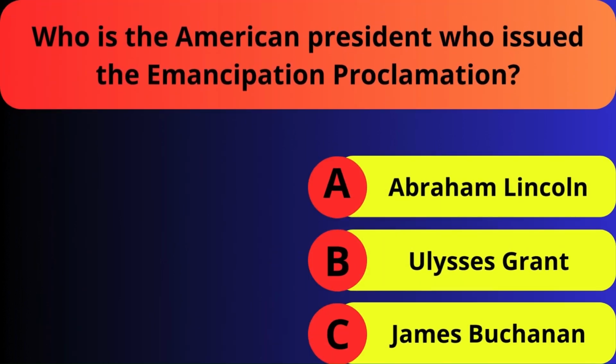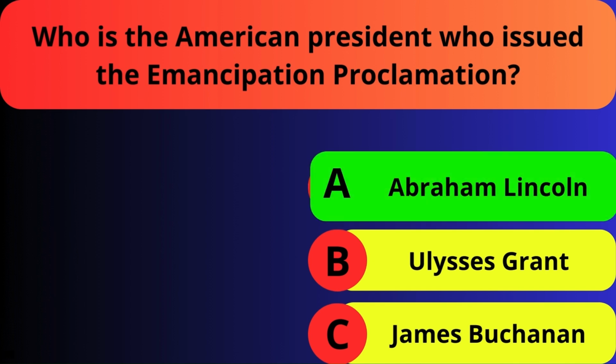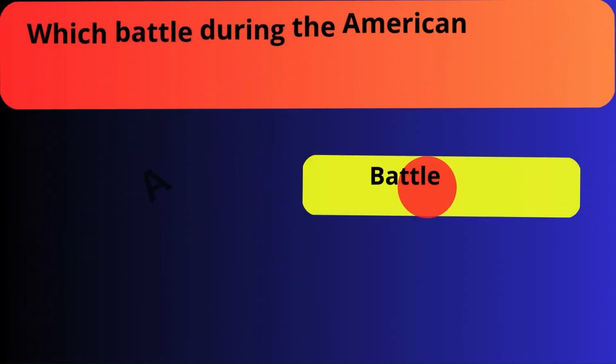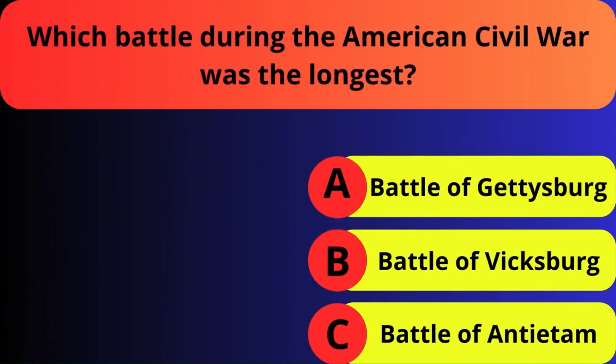Who is the American president who issued the Emancipation Proclamation? Abraham Lincoln, Ulysses Grant, James Buchanan. Which battle during the American Civil War was the longest? Battle of Gettysburg, Battle of Vicksburg, Battle of Antietam.